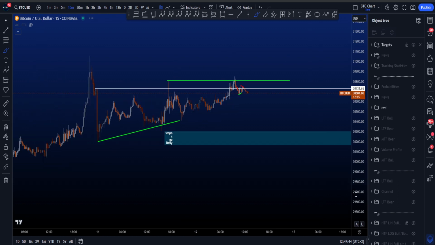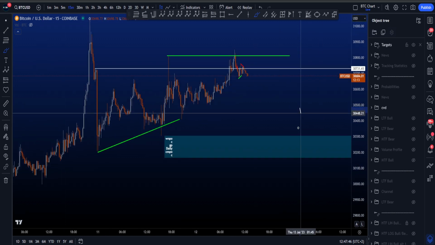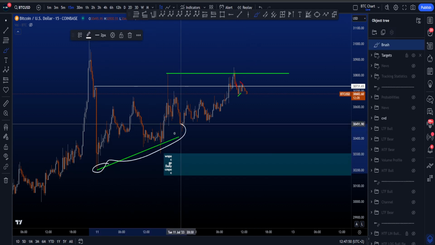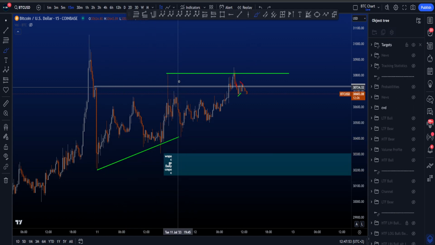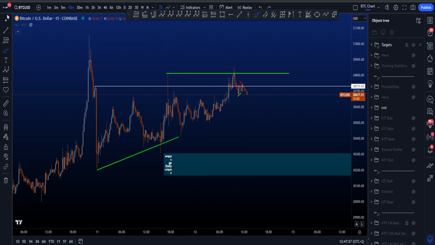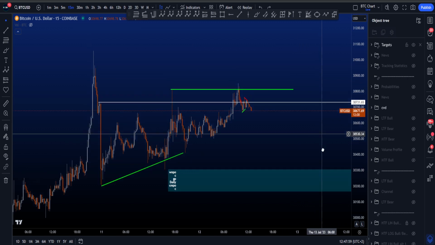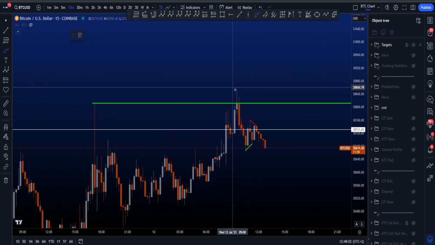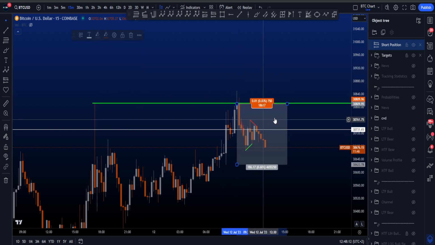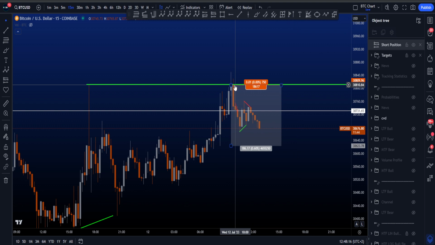If we go to the low time frame CVD divergences, you can see the bullish CVD divergences played out: higher low in price, lower low on the CVD. This was the target, and it has been wicked very nicely. This was a swing failure pattern trade setup, by the way, at this high, where if price takes this high over here, you have a wick above, closing below, then the close is the entry, and the moment price is moving towards the downside, you put your stop loss at break even, because of course you don't want price to go back to this area.